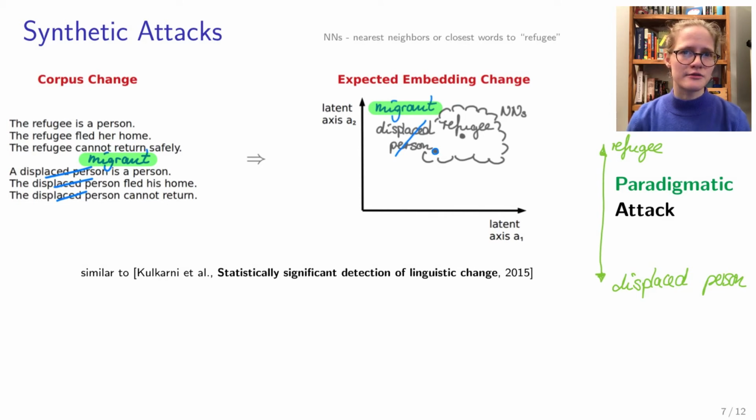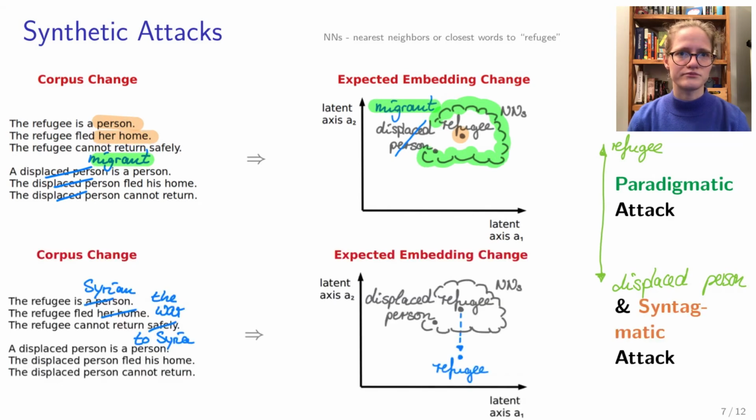What I have drawn on the right with the expected embedding change title is just that, what we expected to be going on in the embedding. Just to illustrate that intermediate step, we only evaluate the performance of the measures, not the embedding algorithm itself. The intuition behind this drawing is that the syntagmatic associations determine the positions in the embedding, while the paradigmatic associations determine the nearest neighbor cloud. For example, if you have the word refugee and this cloud of nearest neighbors, that is the words that are the closest paradigmatically related words to refugee, then if you introduce a paradigmatic shift, this nearest neighbor cloud should change as well.